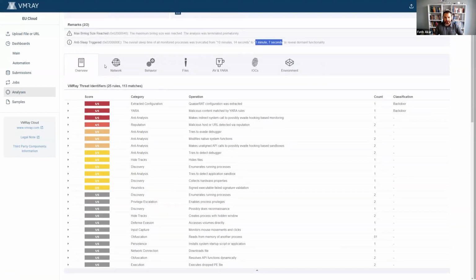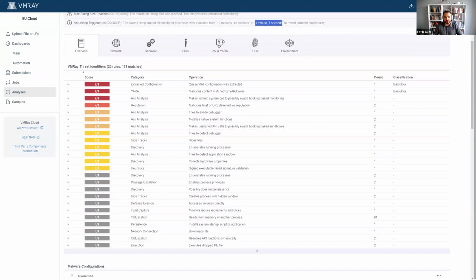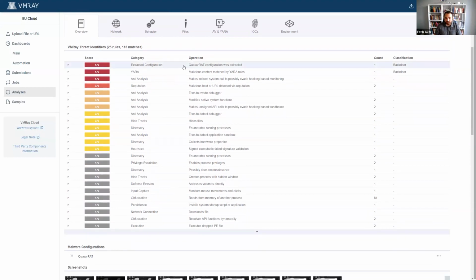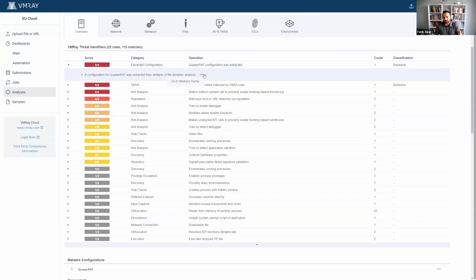And in the overview section, we continue on to the VMRay Threat Identifiers, which are again VTIs that are matched on all of the artifacts extracted from both the static analysis and the dynamic analysis of the sample. And on top, we see the most important thing, as we've been mentioning: we spent some time to perfect our configuration extractors against this QuasarRAT family, and we now have a lot of data in there.